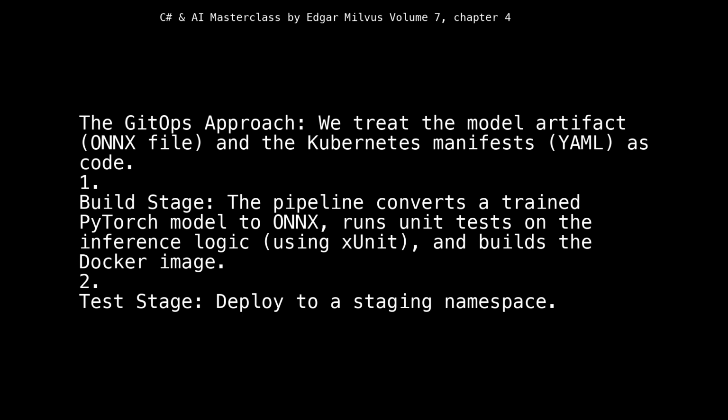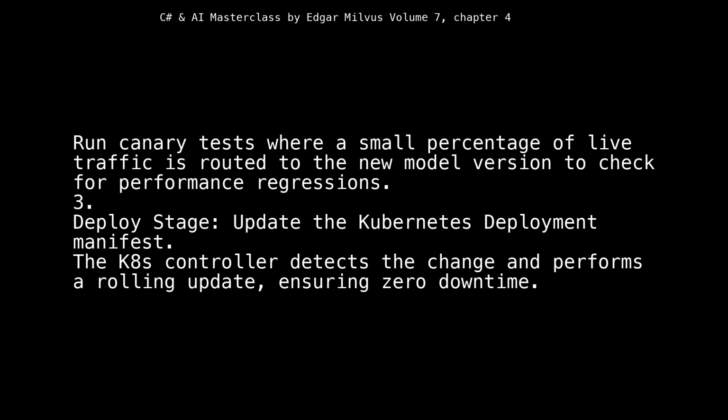2. Test stage. Deploy to a staging namespace. Run canary tests where a small percentage of live traffic is routed to the new model version to check for performance regressions. 3. Deploy stage. Update the Kubernetes deployment manifest. The Kubernetes controller detects the change and performs a rolling update, ensuring zero downtime.